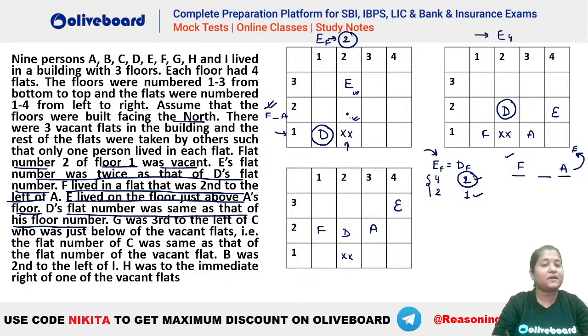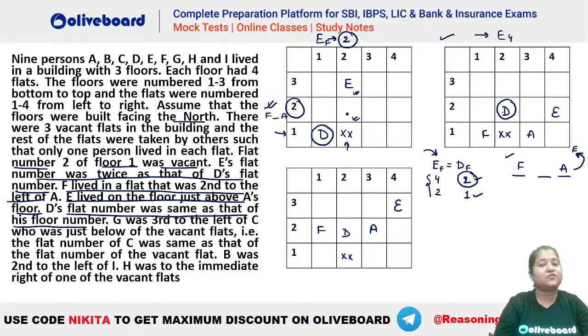But E cannot be in this floor number 2 because he is immediately above A's floor. And A cannot come in ground floor here because there is no position to place your F second to the left of A. That means you will have F and A in this floor, right? Either 1, 3 or 2, 4. That we have not fixed yet. But E is in this one, that is floor number 3, because E has to be flat number 2. So you can see this is a possibility, first possibility.